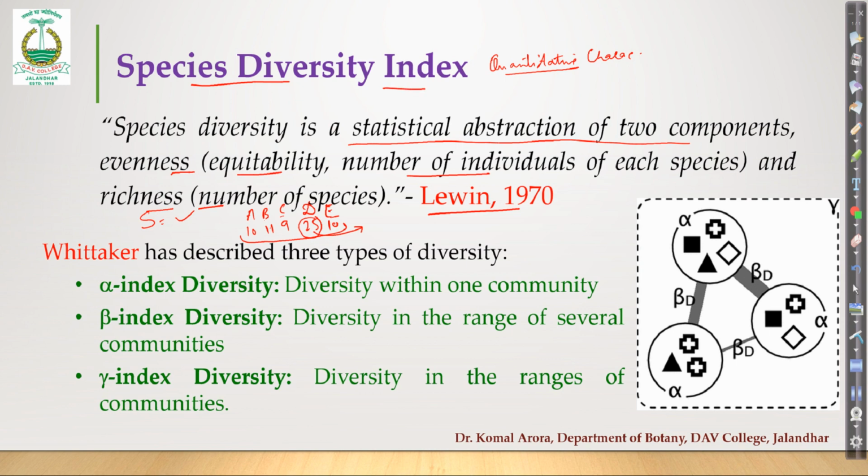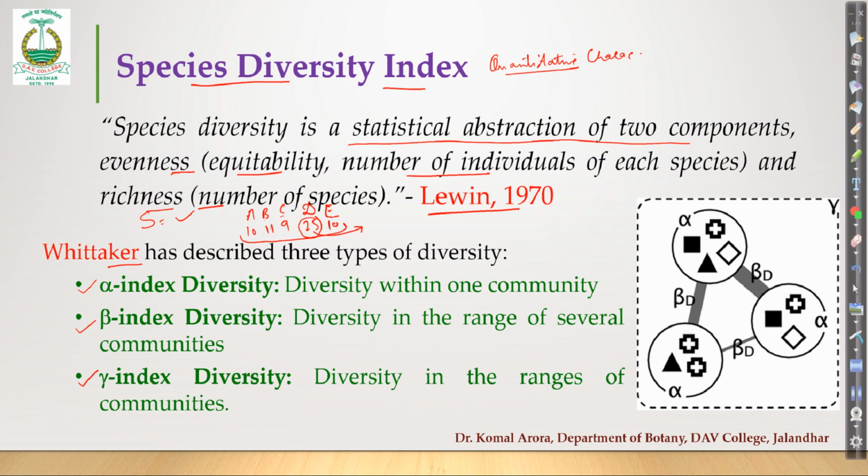What kind of indices are there in order to study a plant community? The classification was proposed by Whitaker. He described 3 types of indices. Now these indices, this is a very important question, generally you get it in your examination also. We have 3 diversity indices: alpha index, beta index and gamma index.